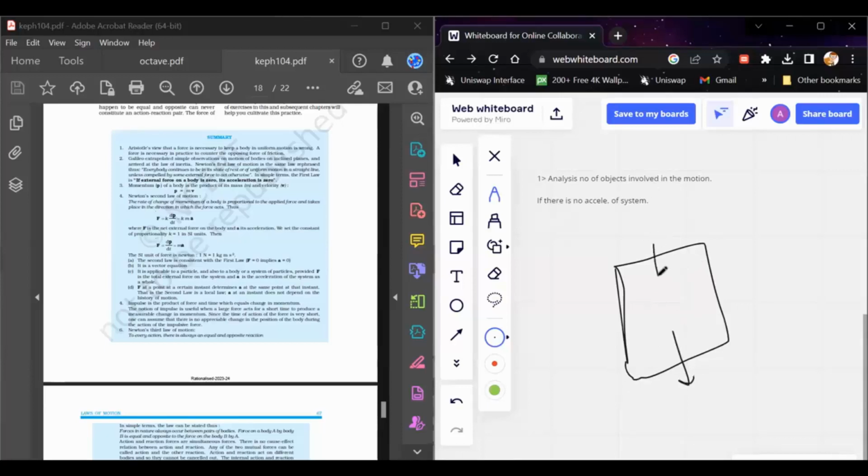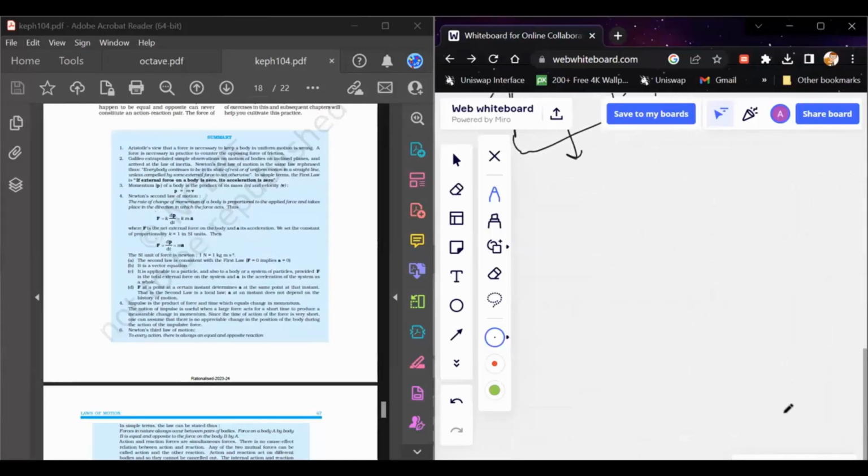normal force, or you might say force due to gravity, some external force, or whatever different forces. Some object might be pulling this object, so that is also a force. Some tension force might be there because of some rope pulling this object. Okay, so this is basically the consideration of the FBD that you need to consider. And after that, you have to write the equation of motion for that body and solve those equations to finally come to the final answer. So these are some steps or a strategic way to solve a mechanics problem.